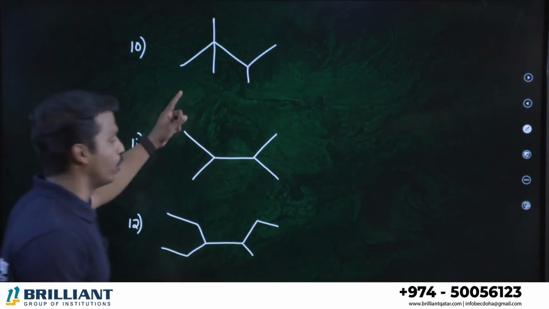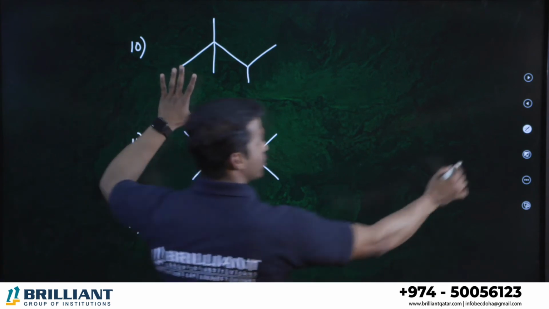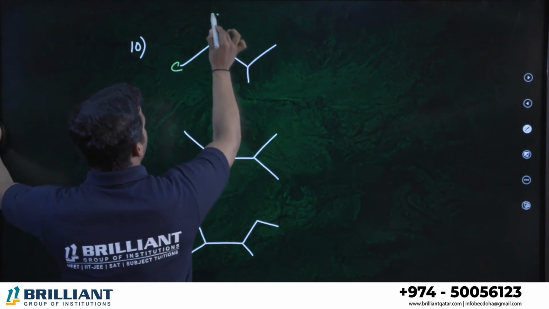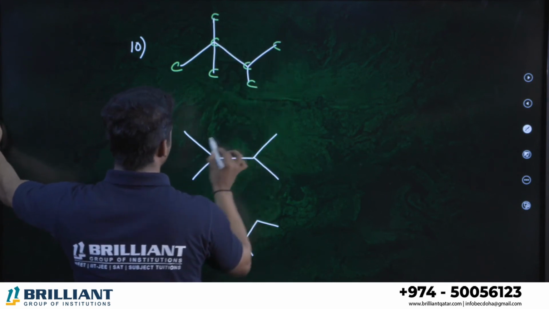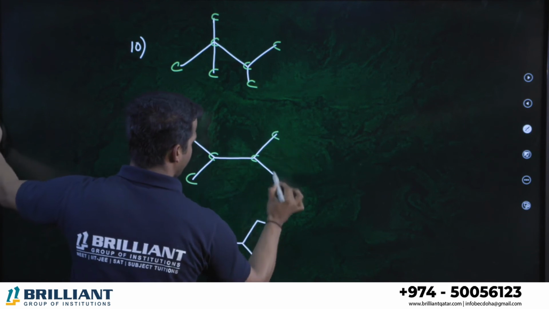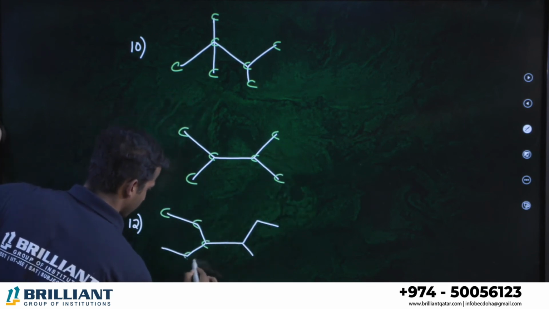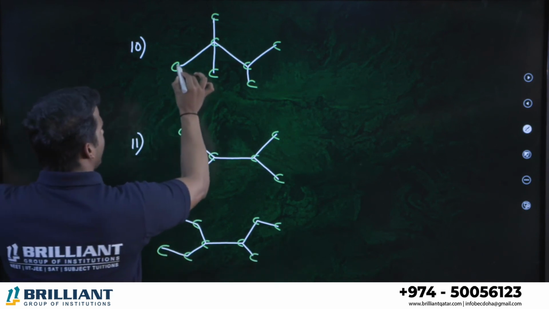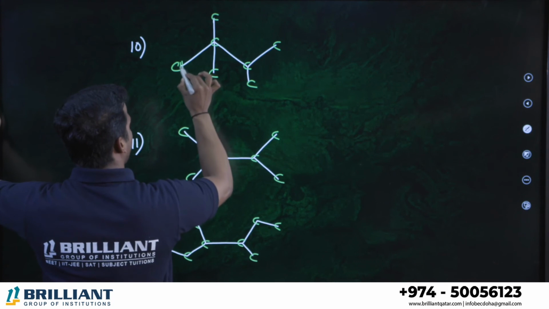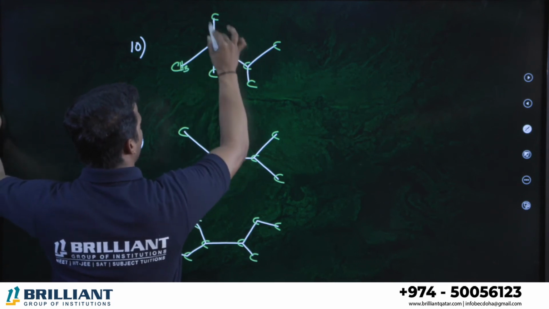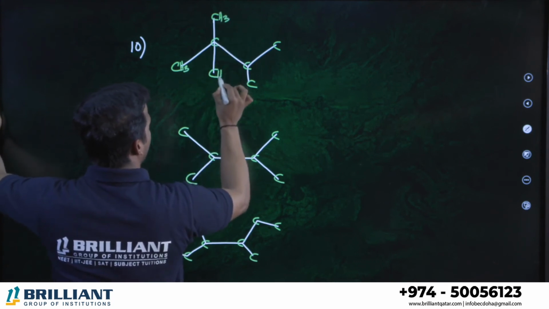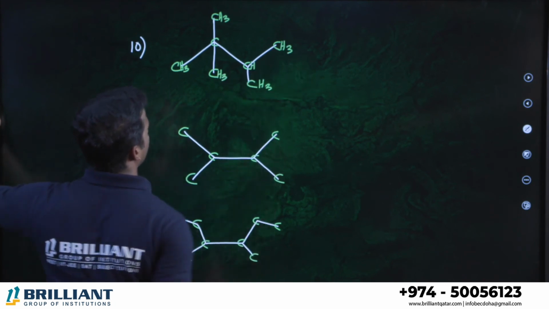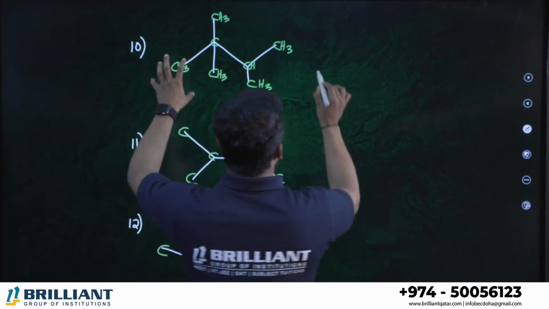Okay, pentane. What about this compound? Let's see. In this compound, we can understand this is carbon, carbon, carbon. Okay, all are carbon atoms. And here, already one bond is there, so the remaining 3 are hydrogen. Here all 4 bonds are over. So this is CH3. Terminal carbons are mostly CH3, okay? Because there is only 1 bond, right? What about here? CH.